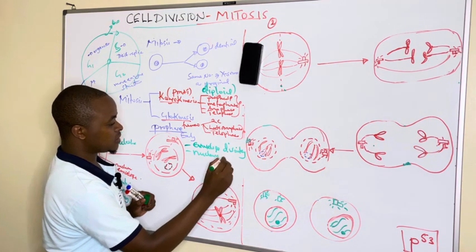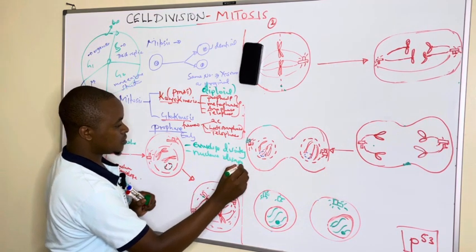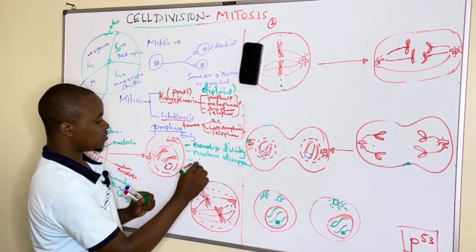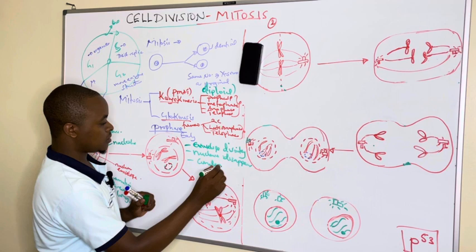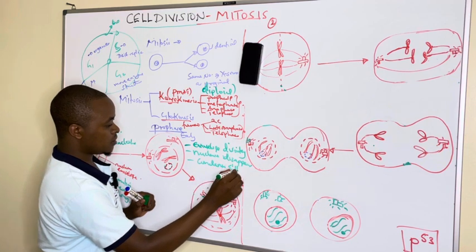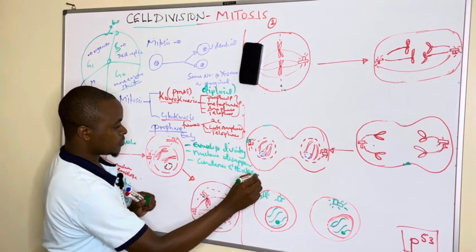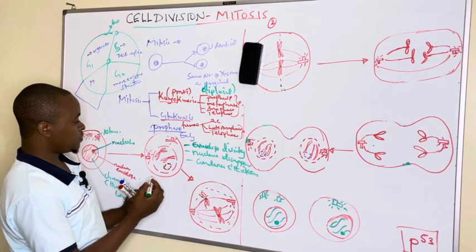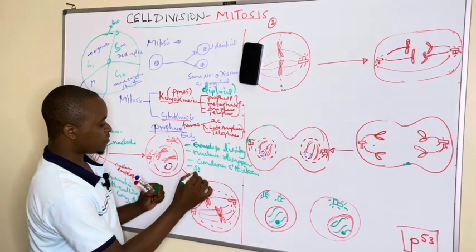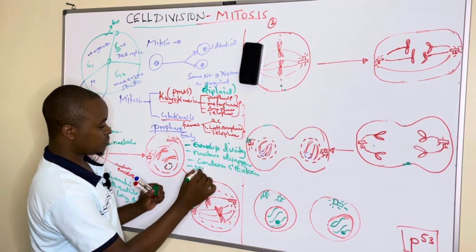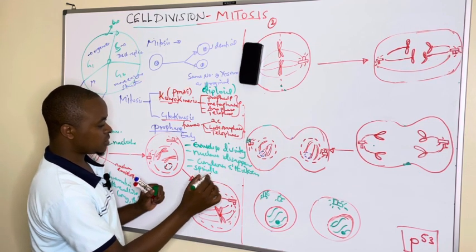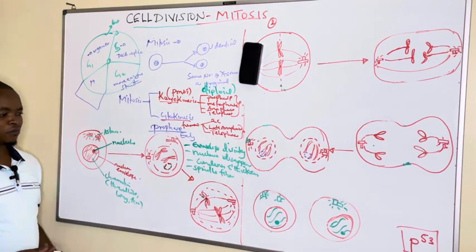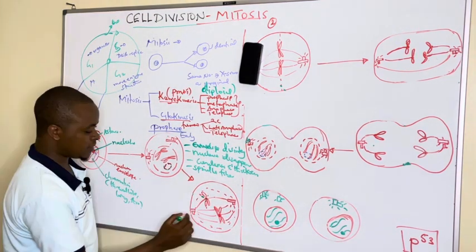Then the chromatin pattern condenses and thickens. And we see also the spindle fibers start to form. The spindle fibers, or the microtubules, start to form at this point, but they are really formed during the late prophase.